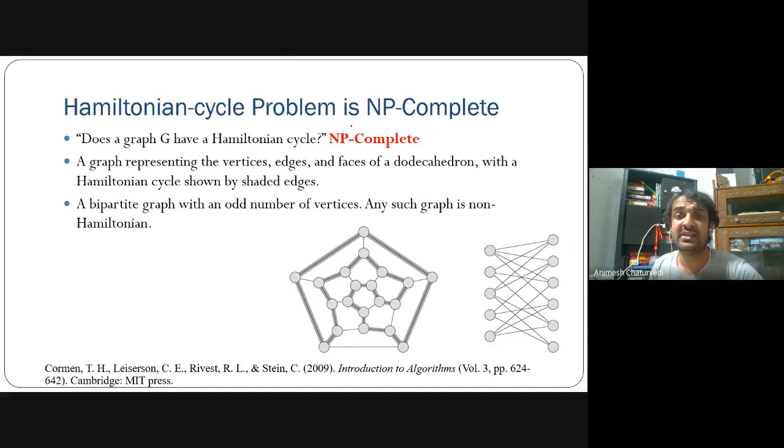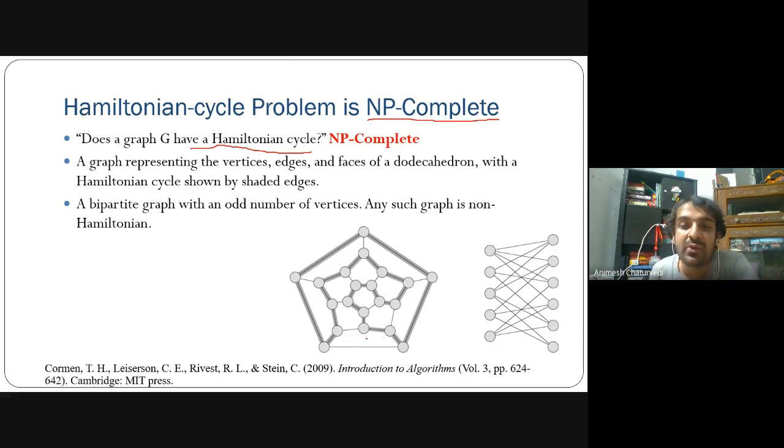The Hamiltonian cycle is an NP complete problem. How can we say it's an NP complete problem? Because we don't know any polynomial time algorithm till now for detecting whether there is a Hamiltonian cycle in a graph or not. So the Hamiltonian cycle problem is: does a graph contain a Hamiltonian cycle or not?